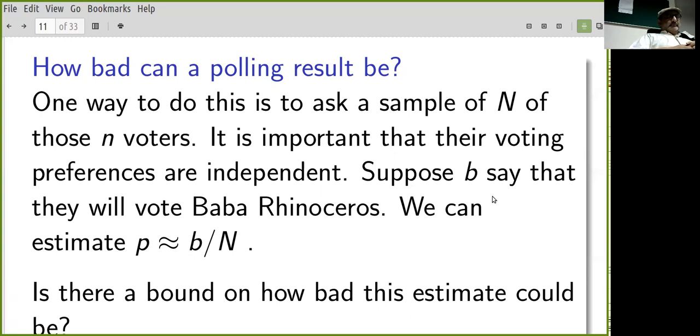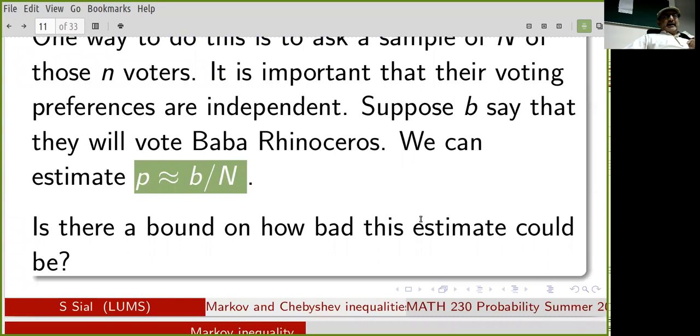So you don't just say, I'm going to take a sample of 100 and take 10 families with 10 people each and ask them, because voting within families may not be independent, for example. Suppose that B out of the N say that they will vote Baba Rhinoceros. So we can estimate p. I don't know what p actually is, but my estimate for p is B over N. Now the question is, how bad can this estimate be? How far off can it be from the actual value p?